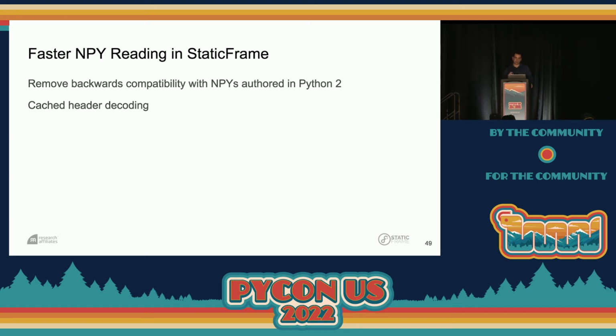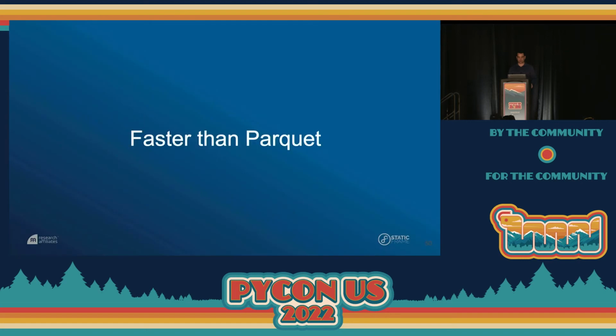NumPy does some tricky stuff in order to handle that situation, and we're just not going to support that. We also employ some header caching to improve the speed of translating that header into Python objects. In the context of encoding NPYs in a data frame, you're going to have a lot of headers that are the same. And so this cached header decoding really helps us improve our performance.